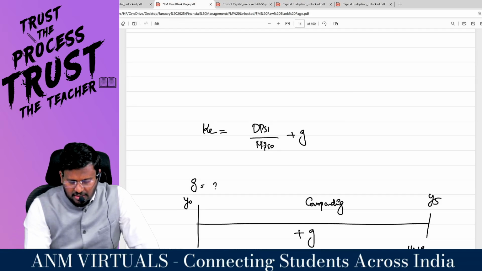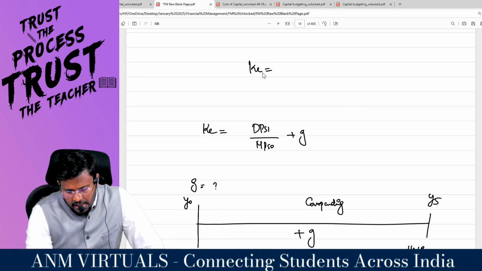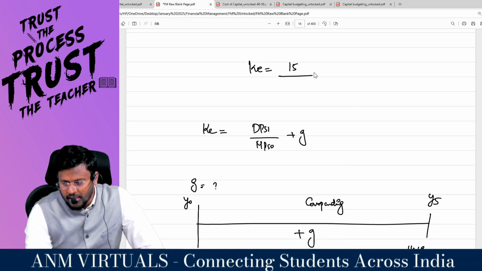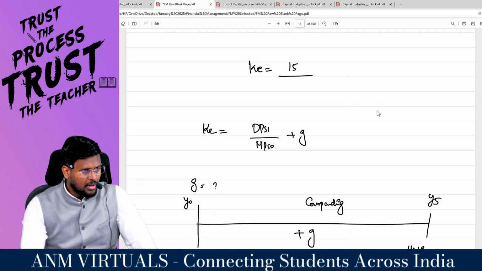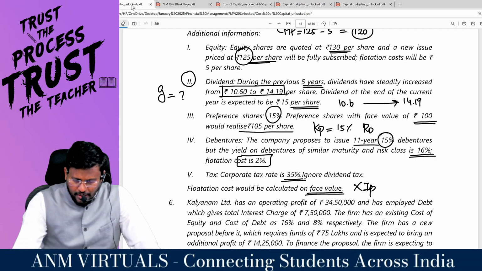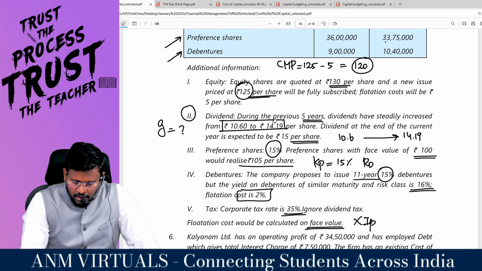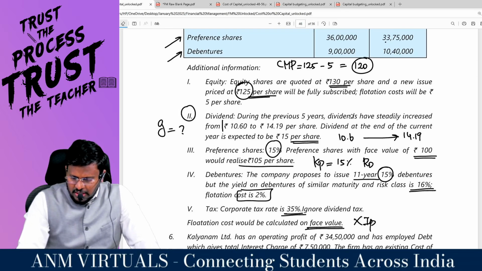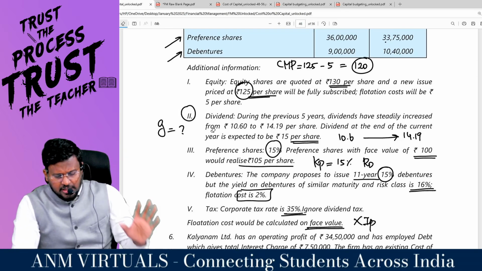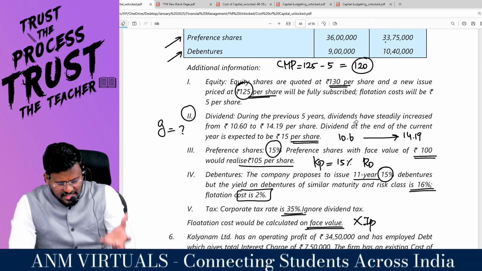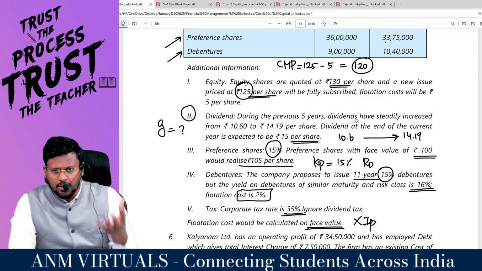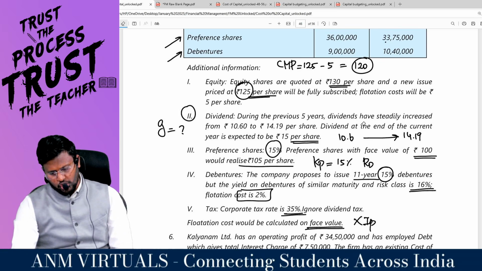So now I am going to replace the things here. KE is equal to DPS1, already given in the question as 15 rupees. Because the next year, look at the wordings. During the previous 5 years, dividend has steadily increased from 10.6 to 14.19. So 10.6 growing to 14.19 means the growth rate is 6%.